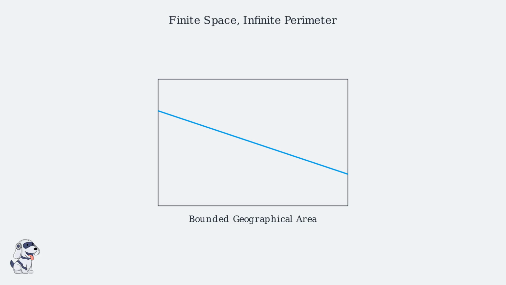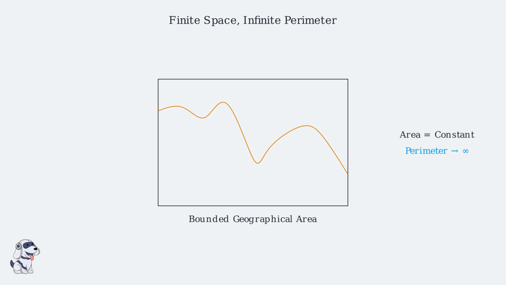Consider a segment of coastline within a finite area. At a low resolution, it looks like a simple, measured line. As we increase our level of observation, we reveal hidden bays and rocky crags. The path becomes longer, even though the total space remains the same. This process continues endlessly. Each zoom reveals more texture, effectively making the perimeter approach infinity while staying strictly within these bounds. This mathematical paradox explains why our shorelines look so remarkably detailed no matter the scale of observation.